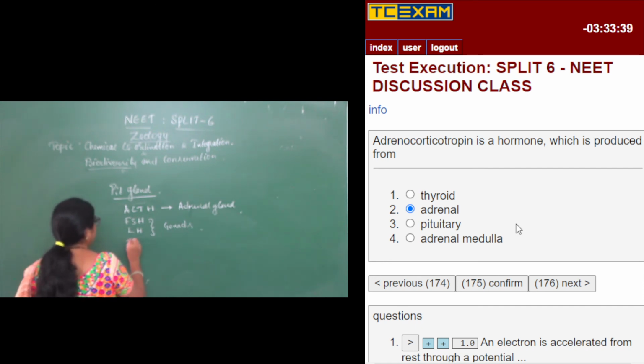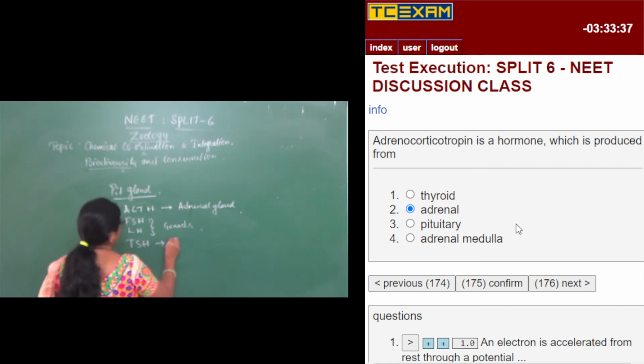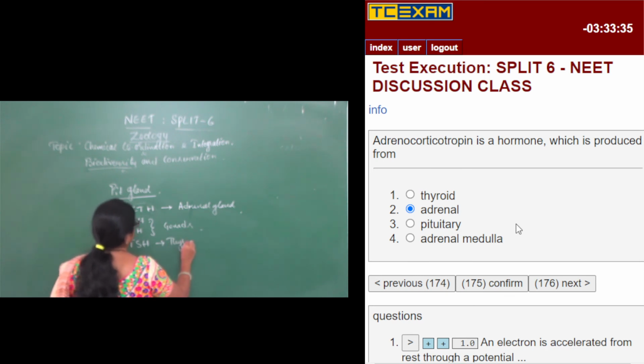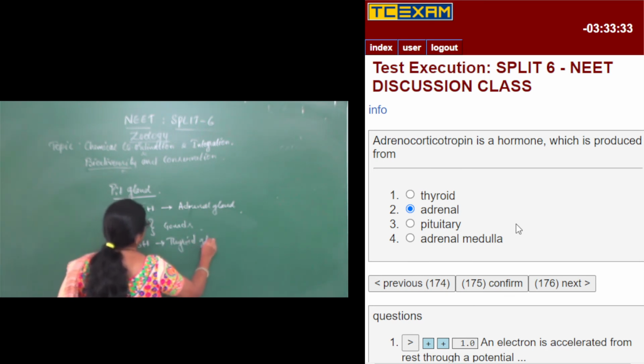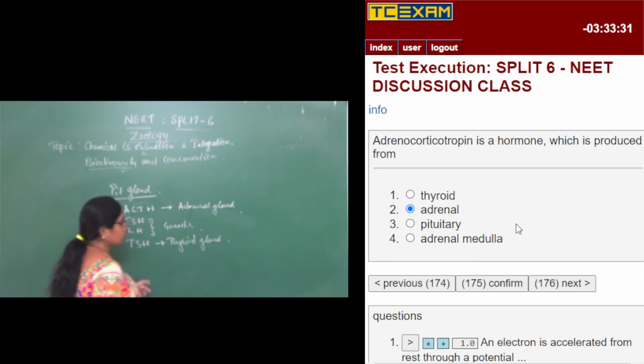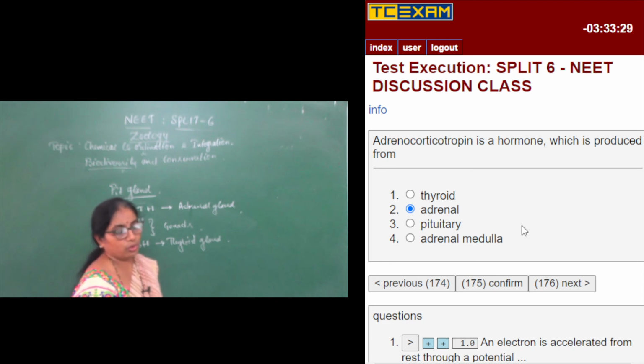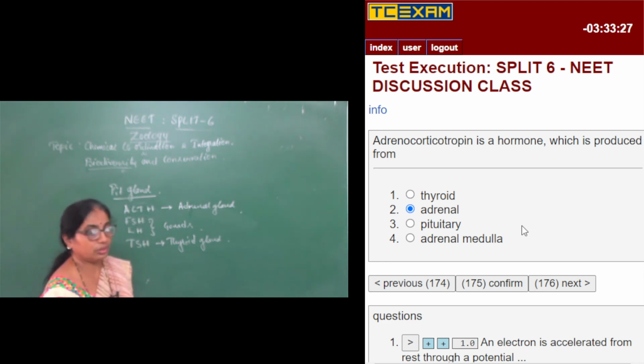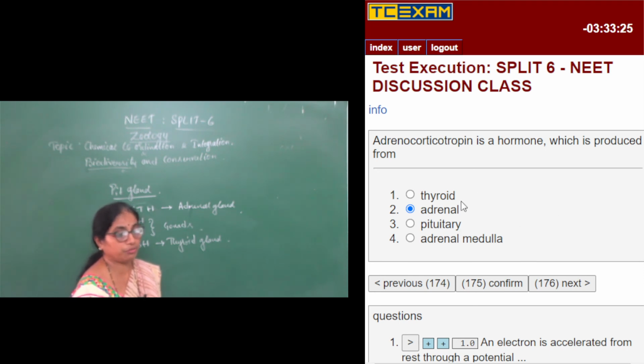Then TSH will control the thyroid gland, will act upon the thyroid gland. So I hope it is clear. So adrenocorticotropic hormone, tropic is a hormone which is produced from, sorry, it is not adrenal, it is pituitary.